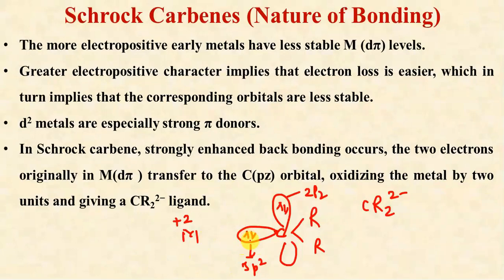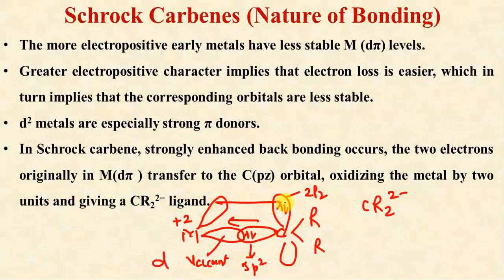So this is the 2pz orbital, and this is the sp2 hybrid orbital. Now what will happen? This sp2 hybrid orbital containing a lone pair of electrons will overlap with a vacant d orbital of the metal to form the carbon-to-metal bond. Then there is again overlapping of this filled 2pz orbital with another vacant d orbital of the metal, forming a pi bond, and the electron density for the pi bond is transferred from carbon to metal. That's why we consider that in Schrock carbenes strongly enhanced back bonding occurs.